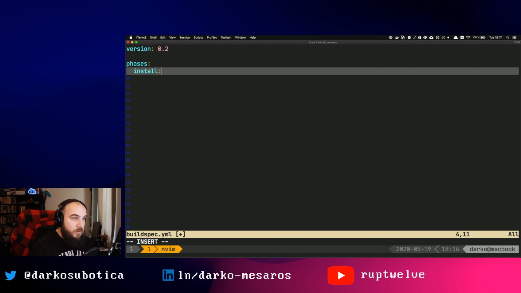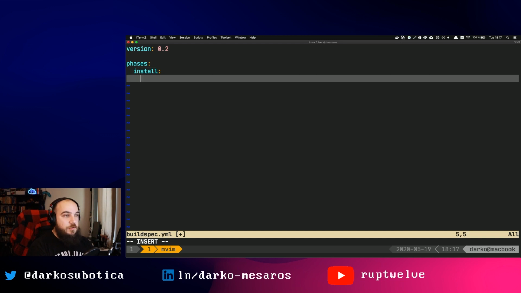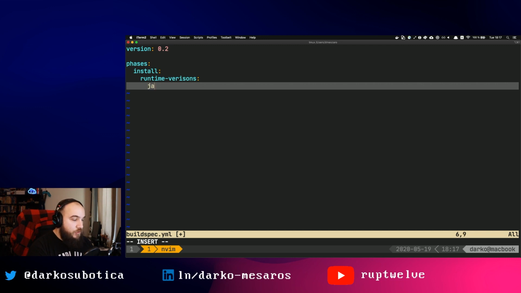Install. So during the install phase, this is where you actually set up your build container. Now, because this is an Amazon managed build container, I'm actually going to use a kind of meta command here called runtime version, which is going to install the specific packages for a specific runtime version. So if I just do this, call it runtime version, and call it Java and Corretto 11. Did I write it correctly? Corretto. I'm missing an R. Corretto 11. Okay, excellent. So I am going to be using Corretto 11 here as the runtime environment for Java.